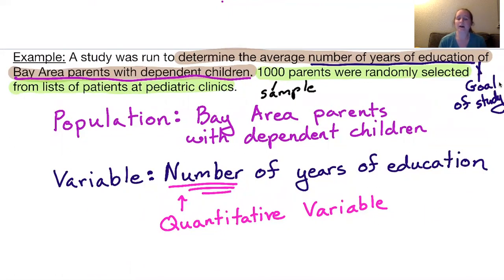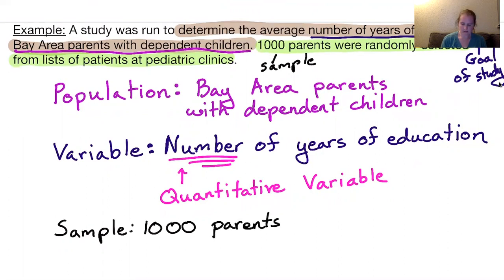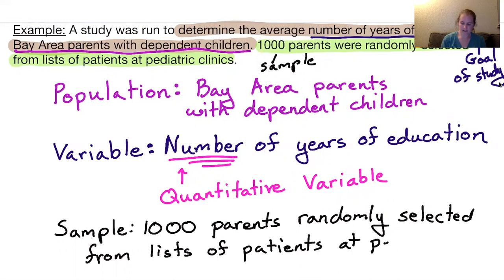Those are the people that we actually speak to, or give responses, or at least are hoped to give responses. So our sample is the 1,000 parents, randomly selected from lists of patients at pediatric clinics.